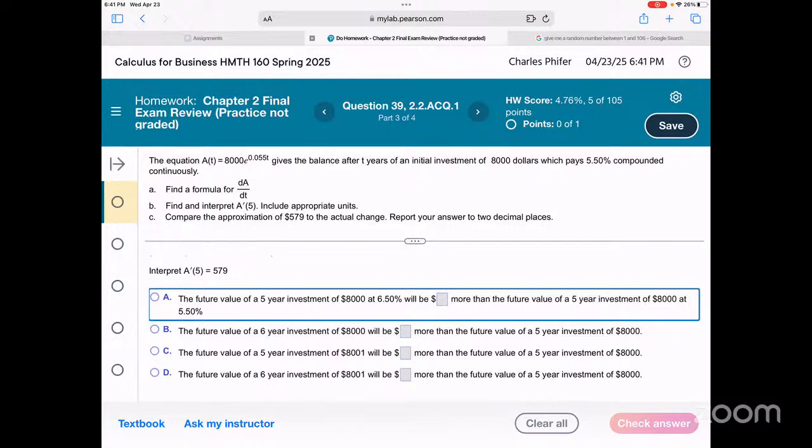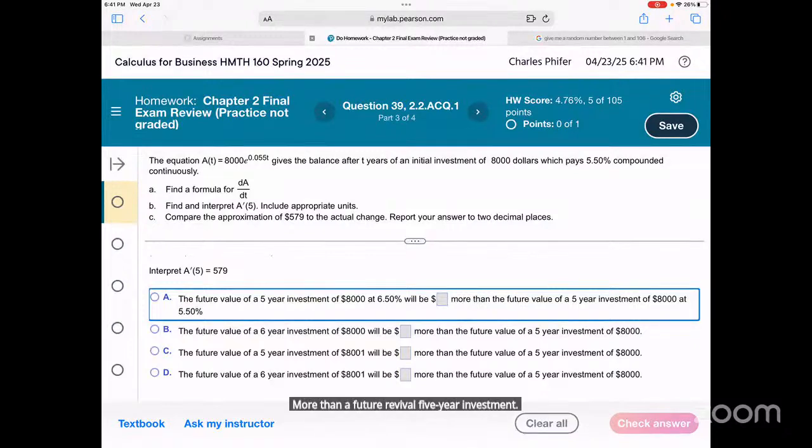So at year 6, future value of investment will be more than the future value of a 5-year investment.